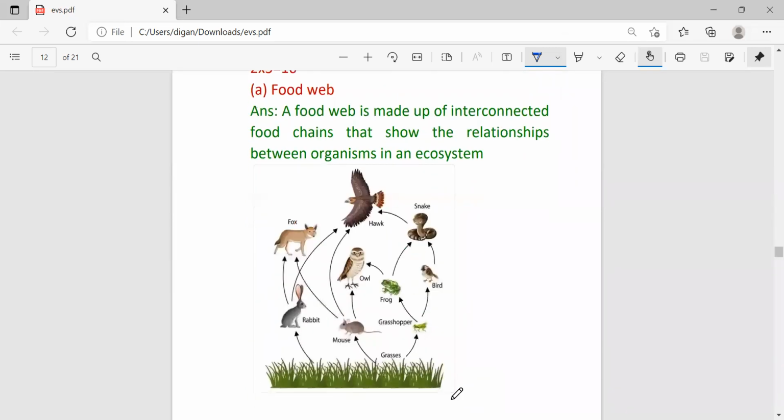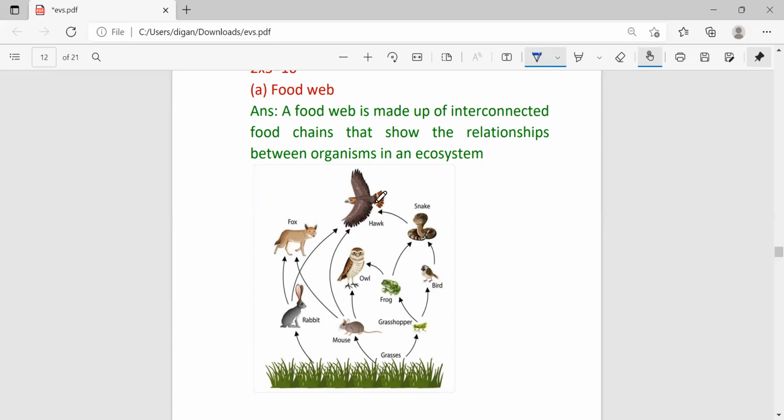So the drawing I am showing you here. When you write in the exam paper, no need to draw the diagram. You just write the names. Suppose here you can write grass. Here you can write grasshopper, mouse. So one food chain looks like this from grass. Grass is eaten by grasshopper. Then grasshopper is eaten by both bird and frog. And bird is again eaten by snake. Frog is also eaten by snake.